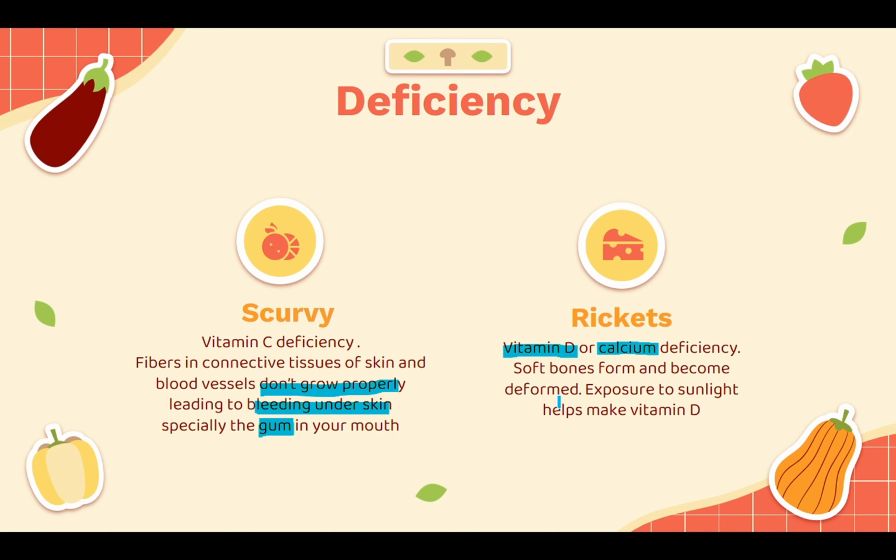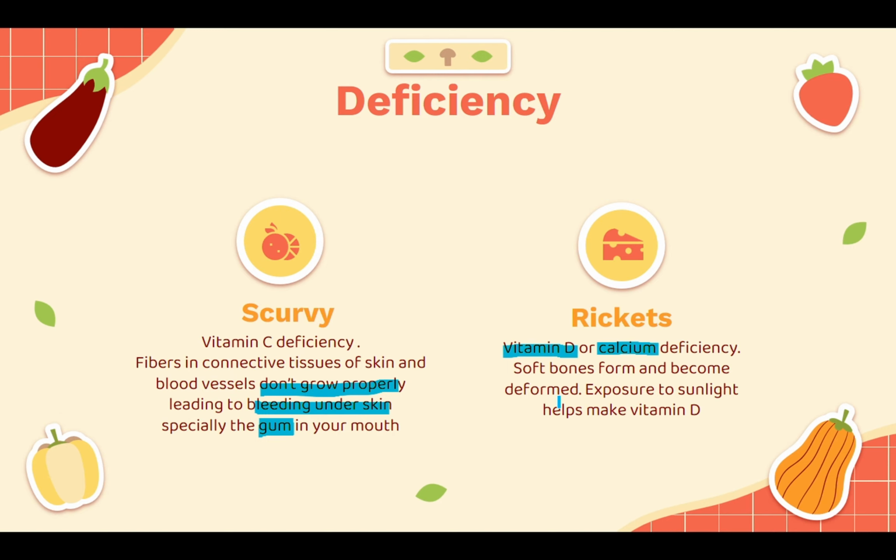That is due to rickets, which makes soft bones that can easily break. People who are not exposed to sunlight a lot and spend a lot of time inside the house may get affected with rickets, and they can get injuries easily because they don't have strong bones.